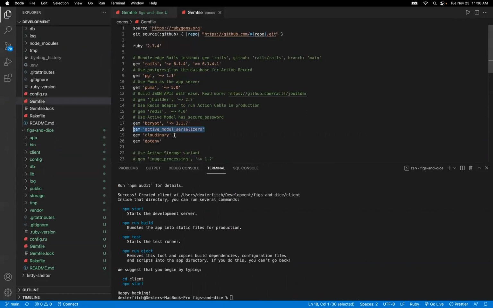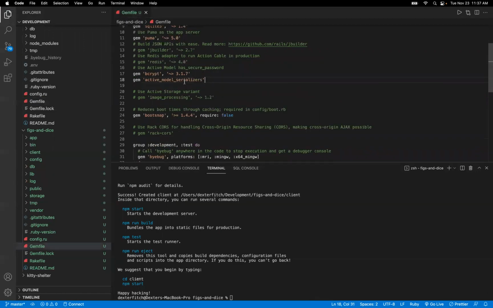You can see here, I'm also thinking about implementing image uploading, so I was going to use the Cloudinary gem. And because this project uses Postgres, I needed the dotenv gem to securely protect my backend database passwords, so I can record them inside of my project without pushing them up. But this isn't what we're going to need to worry about for now. Just have it on your radar that .env is a thing you need when you use Postgres, and Cloudinary is for image uploading. Okay, so all we needed to really add was active model serializers here.